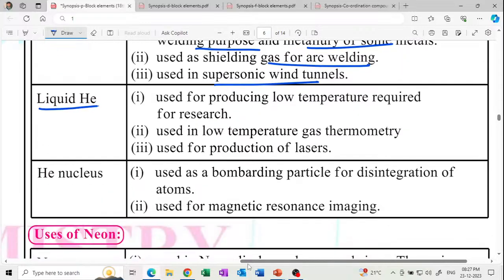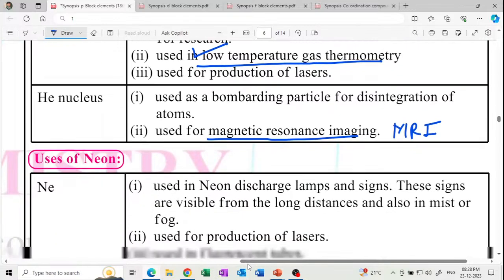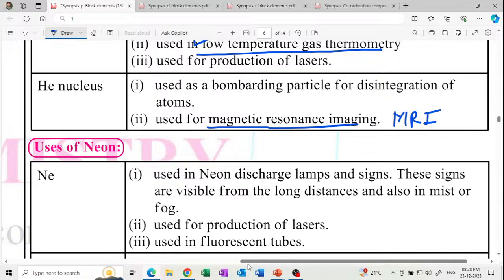Liquid helium is used for low temperature gas thermometry. Liquid helium is used in low temperature gas thermometry, and low temperature is required for research work. The helium nucleus is used for magnetic resonance imaging, MRI. When you get an MRI of the brain, the helium nucleus is used for that.